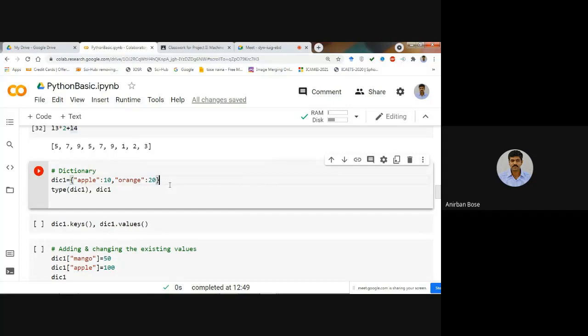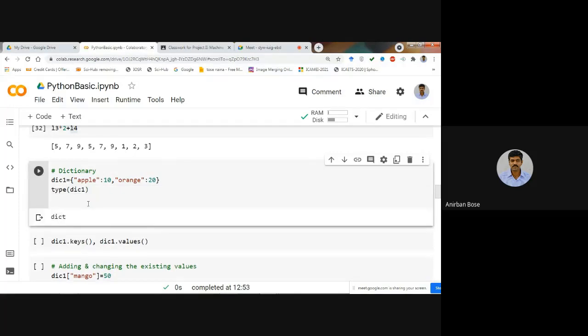Now, if you want to see what the data type is, you just simply type dictionary 1, you will see that it is a dictionary. Okay, because this kind of key value pair is there within the dictionary.